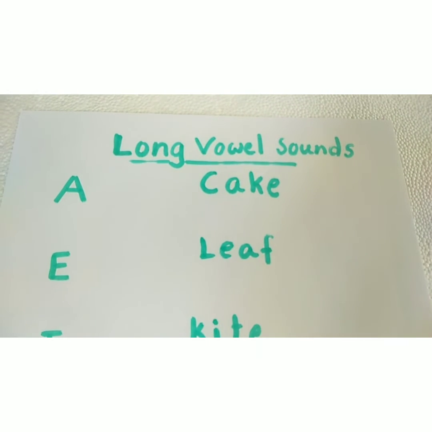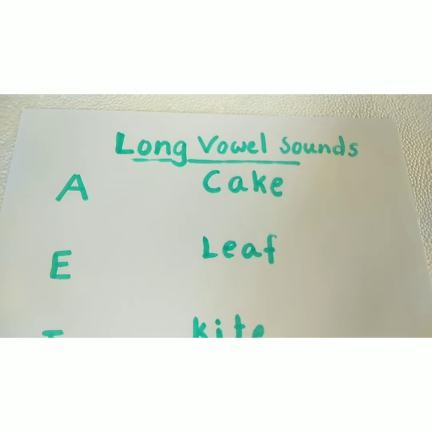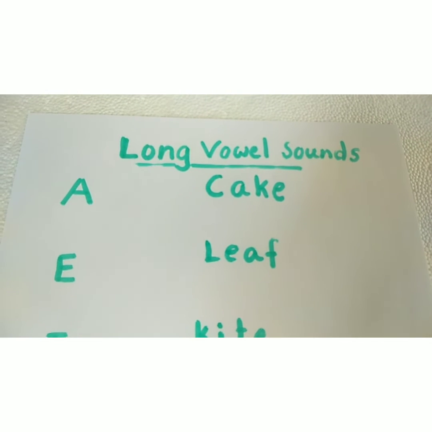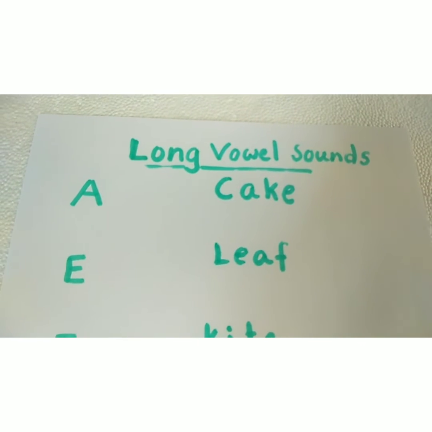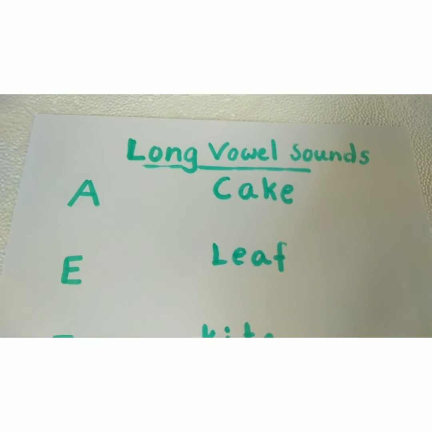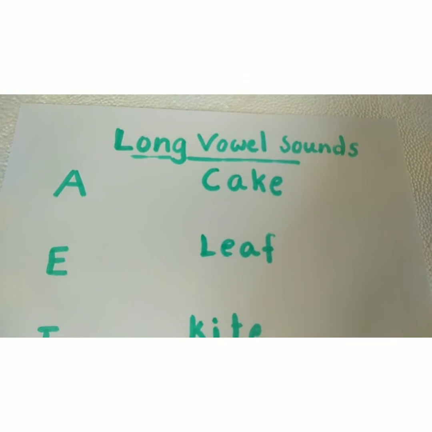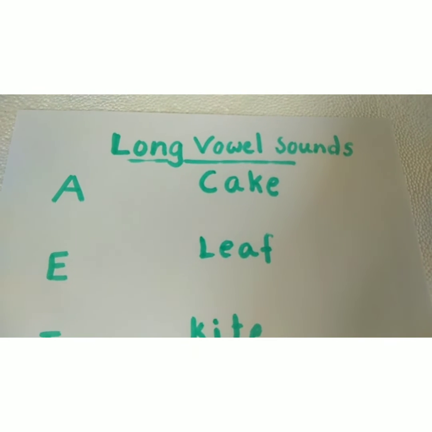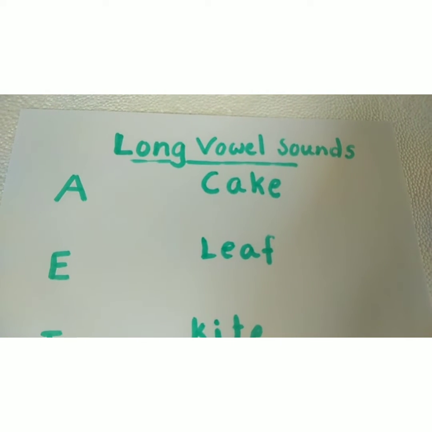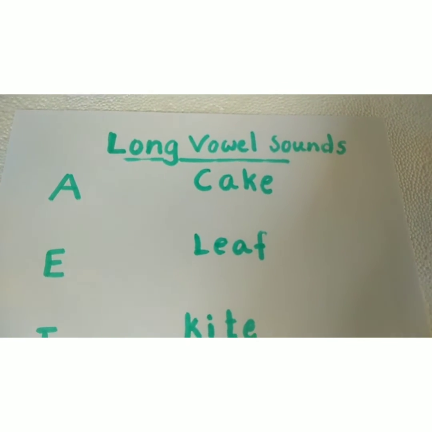First one is A and the second one is E. If there are 2 vowels in a word, the first will take the long vowel sound and the second one is silent. That is the rule.